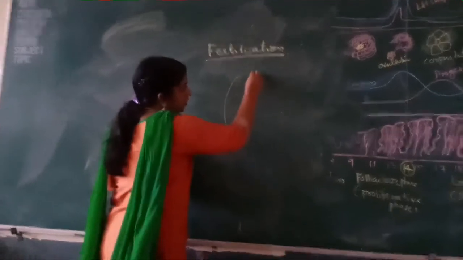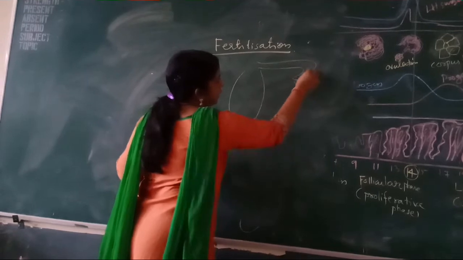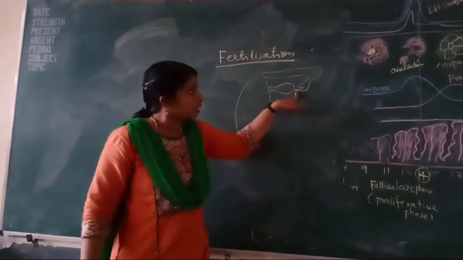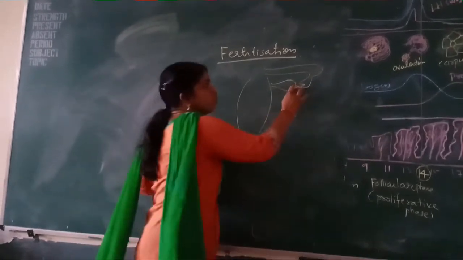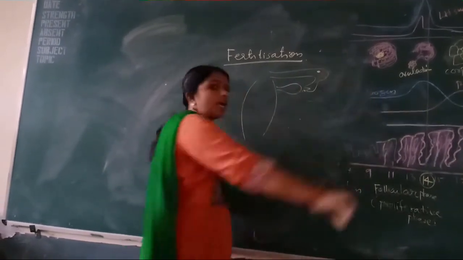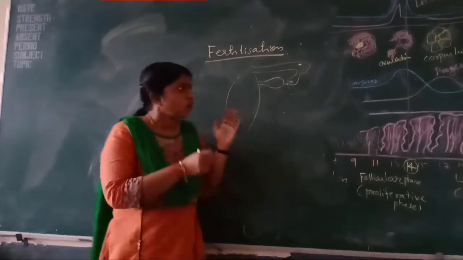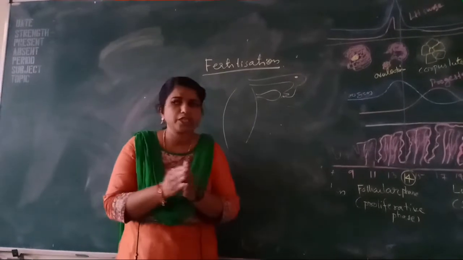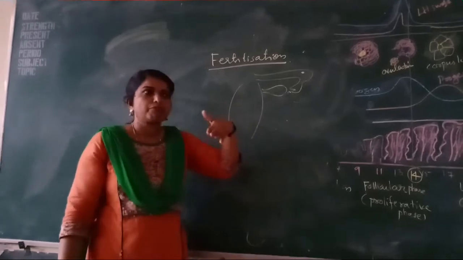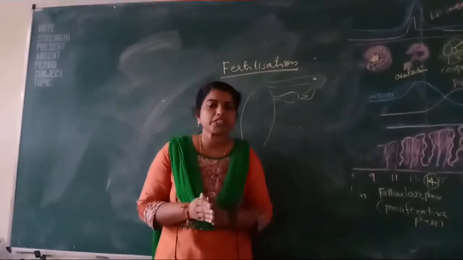We know, suppose this is a part of the uterus and this is our oviduct. After releasing the ovum from the ovary, it moves to the oviduct. And normally it stays here in the ampulla isthmic region. In the older editions it is ampulla isthmic region, but in the new textbook it is written ampulla. Okay, both are correct. And in an MCQ, if the option ampulla isthmic region is there, choose that one.